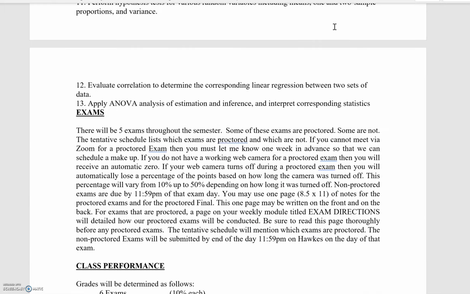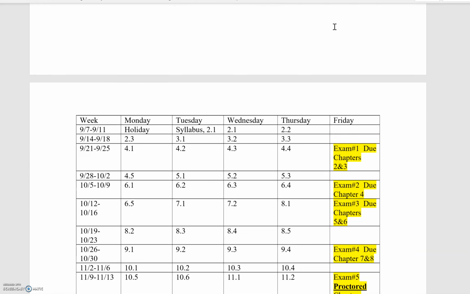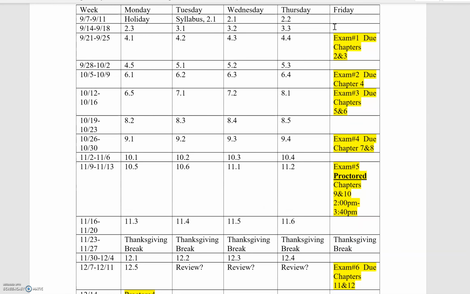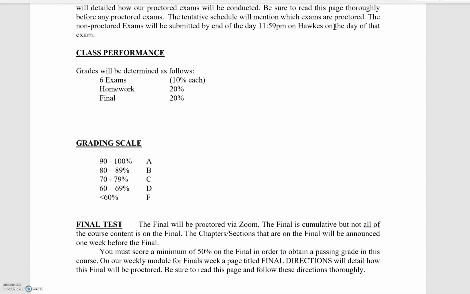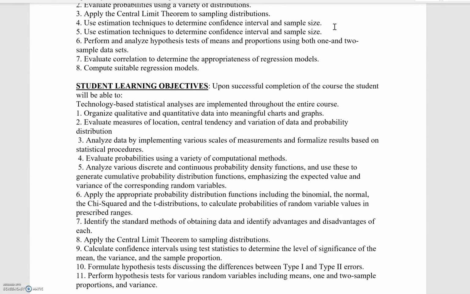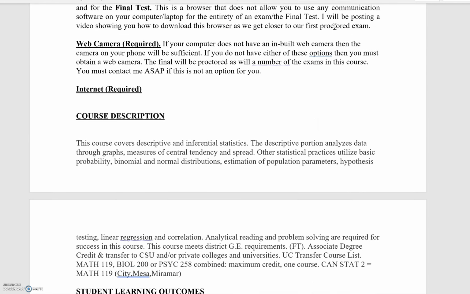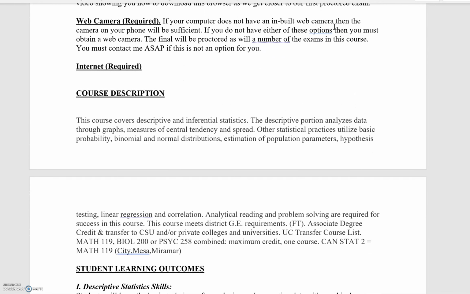Looking back at the tentative schedule, your only proctored exam is on November 13th, okay? So if you don't want to download the Respondus lockdown browser right now, that's okay. You can worry about that when we get there. What you definitely need by that proctored exam is a webcam.